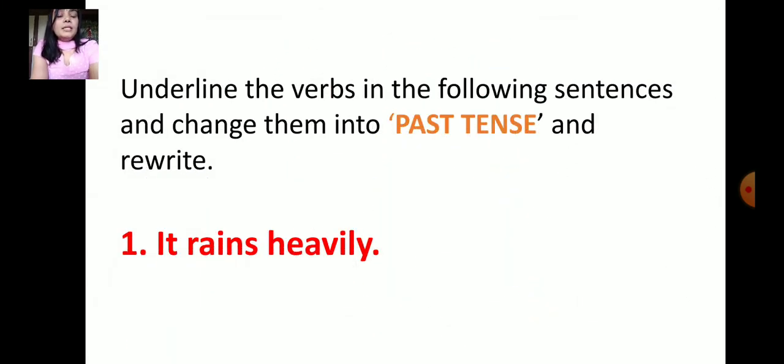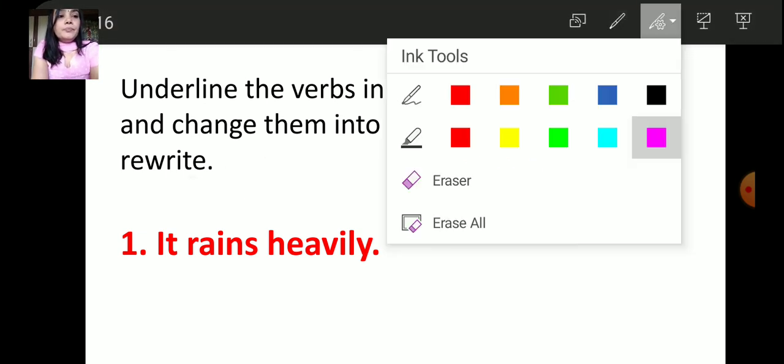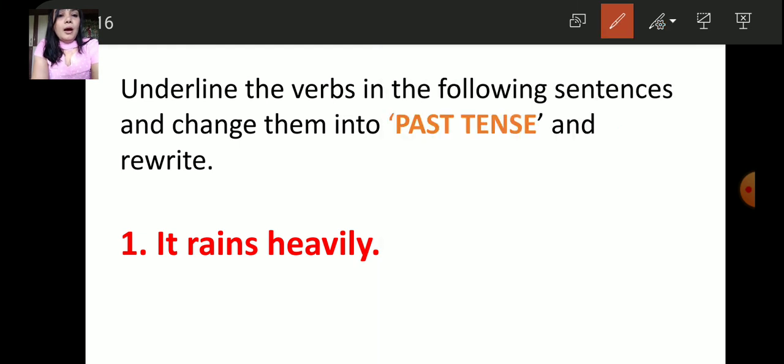Now underline the verbs in the following sentences and change them into past tense and rewrite. So which is the verb here? Rains.